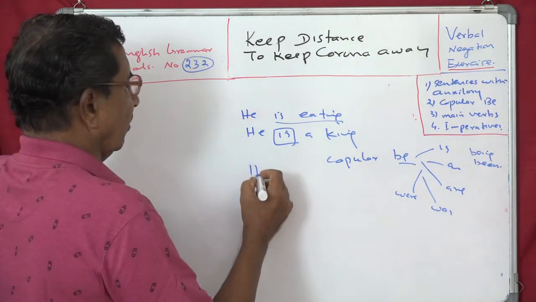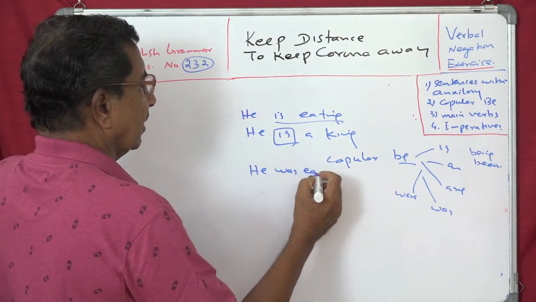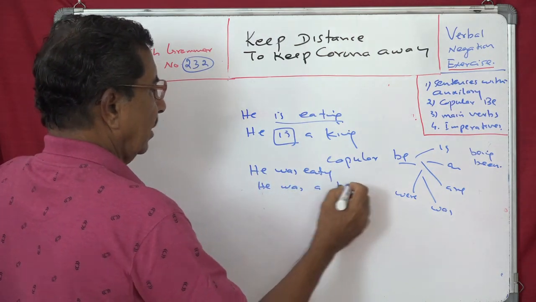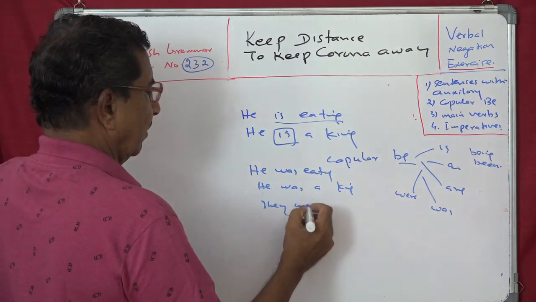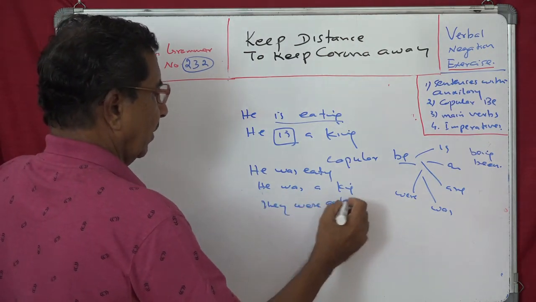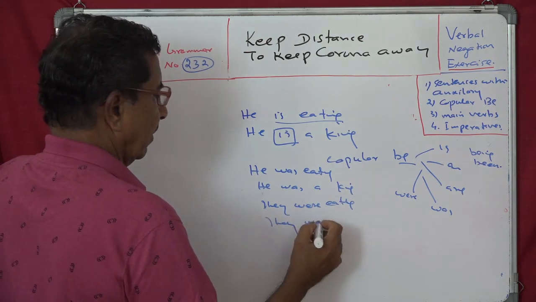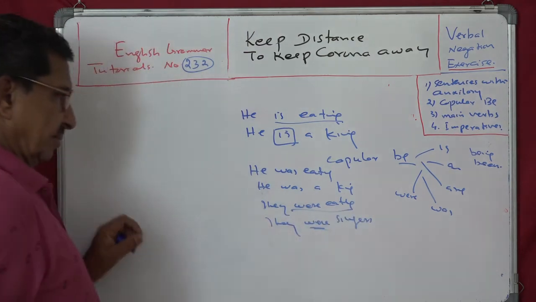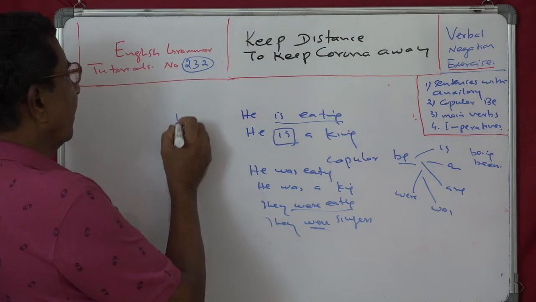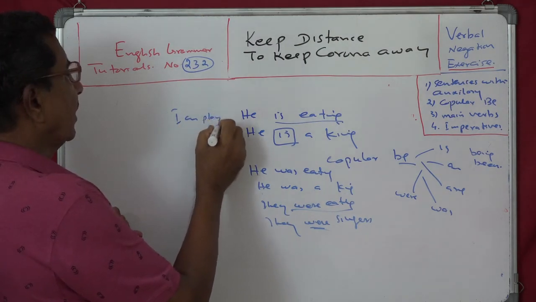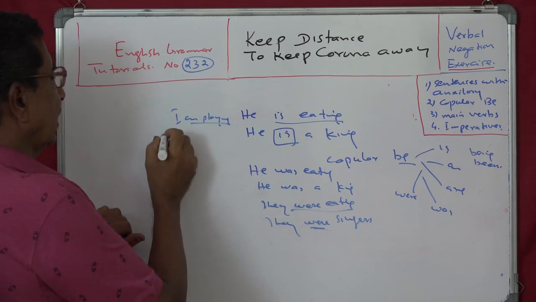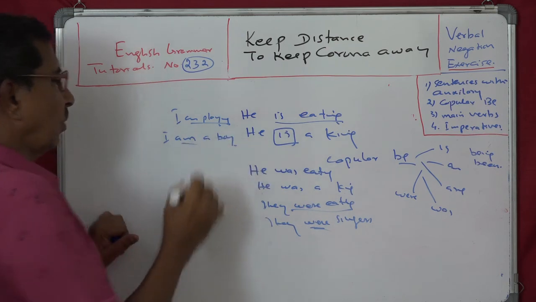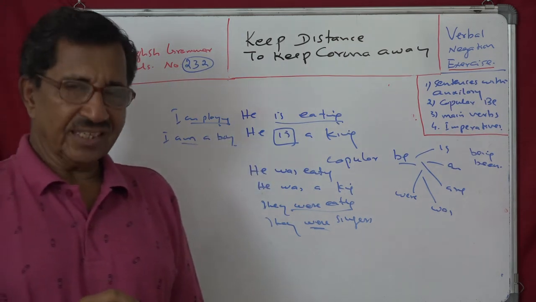Same with he was. He was eating. He was a king. See, they were eating. They were singers. See the difference. So in this case it is tense, and in this it is connection. I am playing. Tense, auxiliary. I am a boy. That is copula. I hope now it is very clear to you.